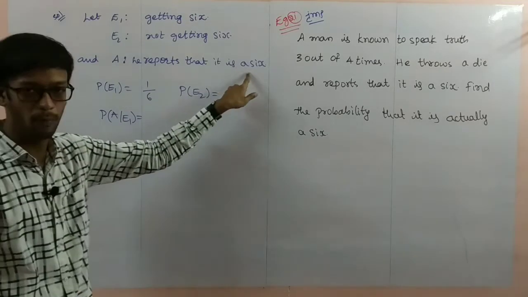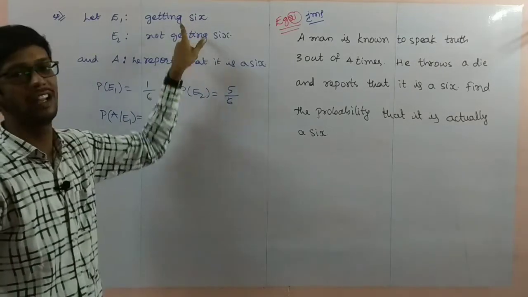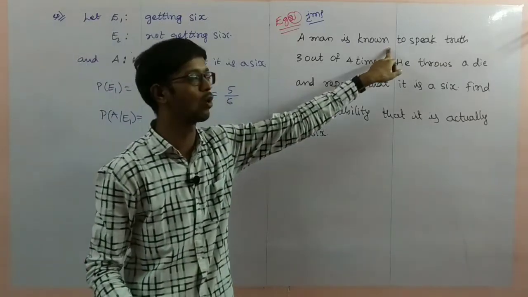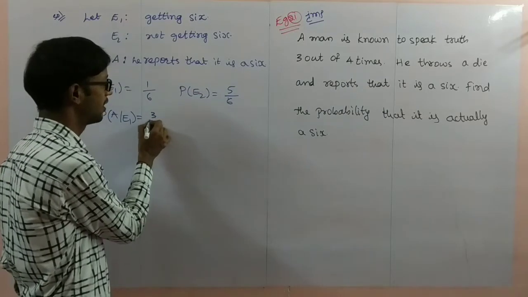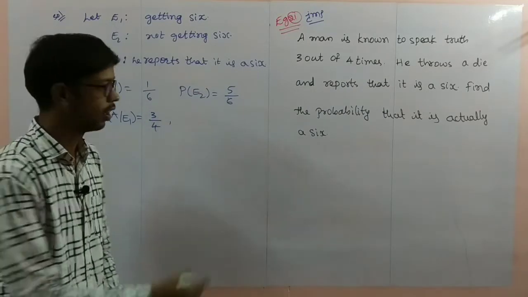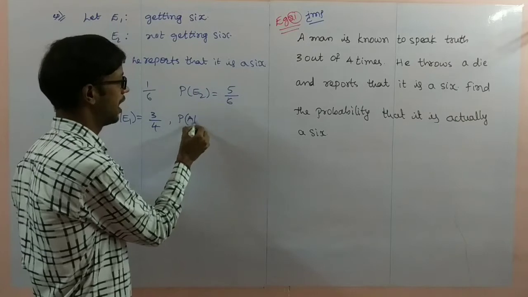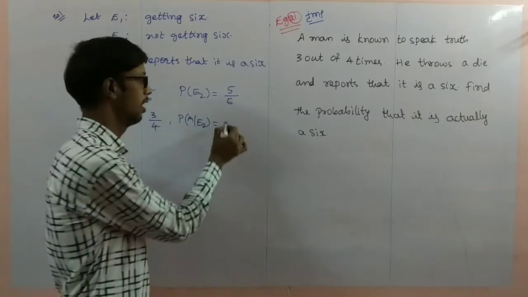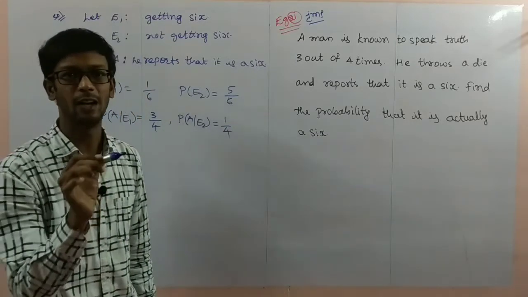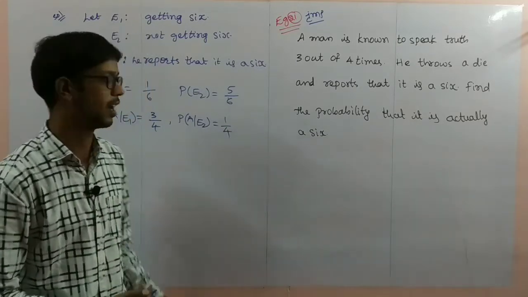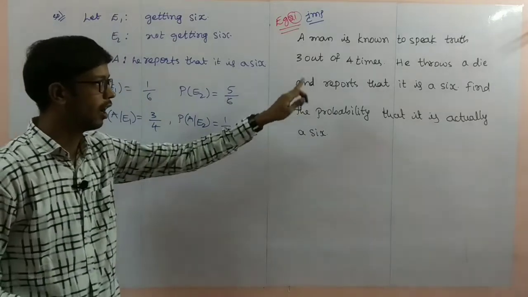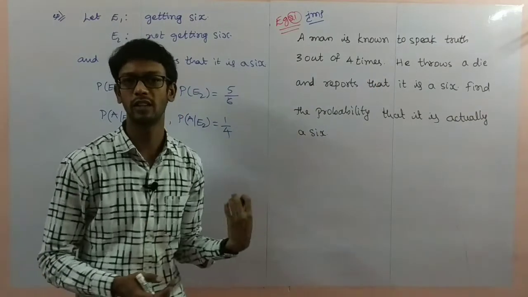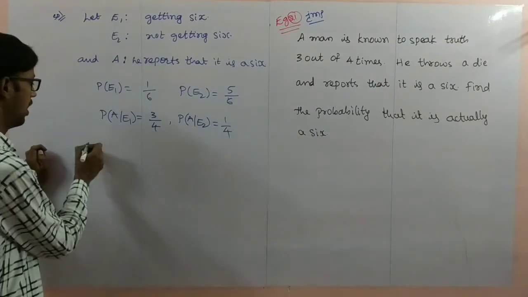And P of A by E1: A means report 6, E1 means getting 6. Reporting 6 and getting also 6, that means he is speaking truth. Speaking truth probability is the given 3 by 4. So now probability of A by E2: report 6 but not getting 6, telling lies, 1 by 4. Otherwise 1 minus 3 by 4 also we can write. 3 out of 4 is true, 1 out of 4 is false. Simple that one.